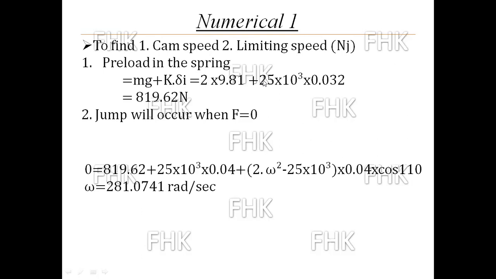Plus k is given as 25 into 10 raised to 3 Newton per meter, into delta I, 0.032 meter.